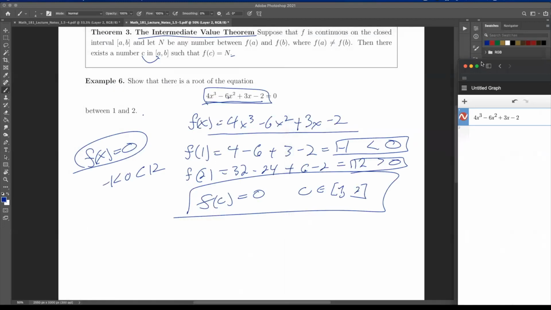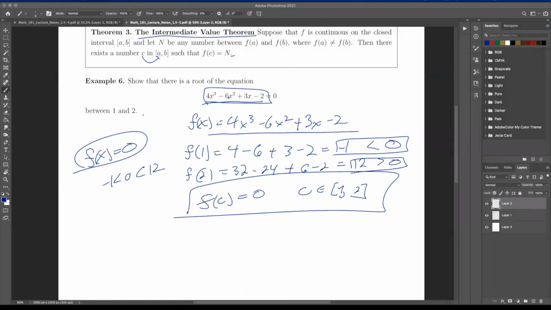But we won't do numerical methods in this class. But yeah, it kind of squeezes in. It says, okay, it's negative here, it's positive here, and then it just keeps walking towards those two numbers until one of them gets really close to 0. So that's kind of how it goes. All right, so that's the end of these notes. So we'll go ahead and